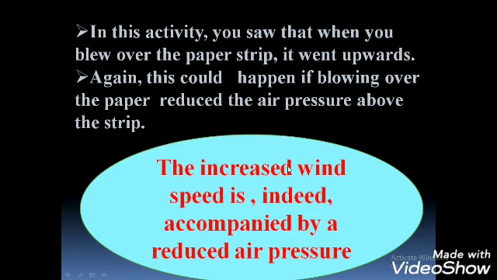Okay, so from these three activities, we can infer that the increased wind speed is indeed accompanied by a reduced air pressure. So, can you imagine what would happen if high speed winds blew over the roofs of buildings? If the roofs were weak, they could be lifted and blown away, right?